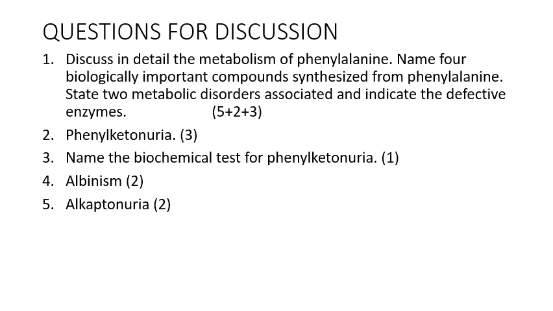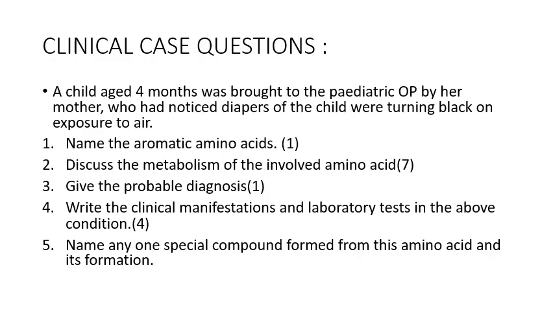Then other questions are phenylketonuria for 3 marks, name the biochemical test for phenylketonuria for 1 mark, albinism for 2 marks, and alkaptonuria for 2 marks. So we know that these three, phenylketonuria, albinism and alkaptonuria, are the major inborn errors of metabolism associated with phenylalanine and tyrosine. And I just want to tell you that even the same topic can be asked as a